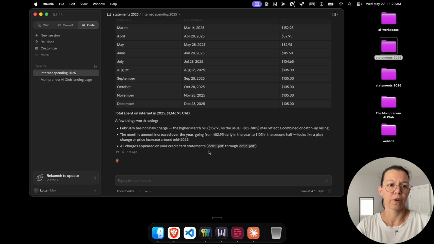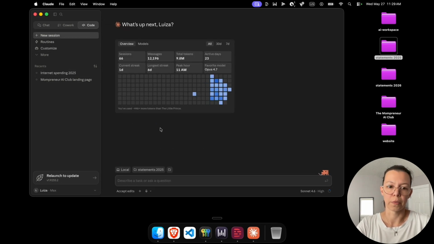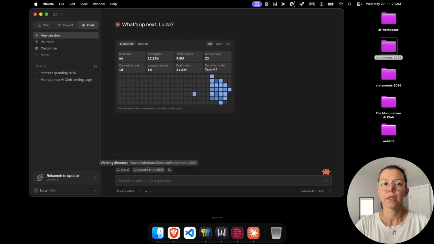The first thing I'm going to do is start a new session, of course, because this is a different project. The reason I'm still working with Claude Code is because the new folder will have a database, so we can save all the transactions in a much easier to read format for Claude. And then we can also use that same folder to build a simple web application that runs locally.